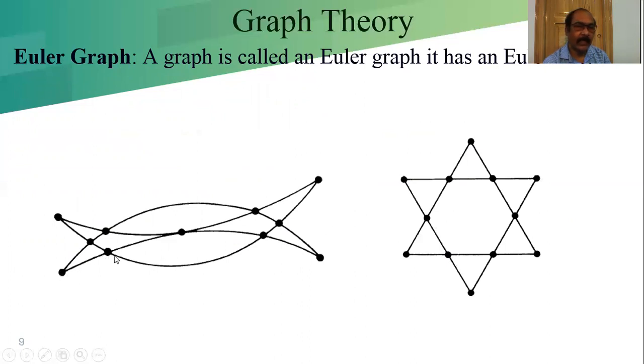If you start with an edge, suppose I am starting with these vertices, now moving along these edges, then this way, in this way, then move this way. Any way you can move.